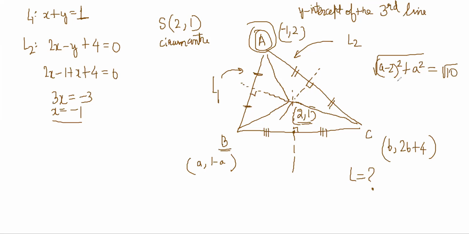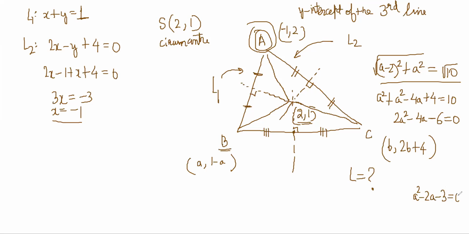So you get, okay, this is fairly easy only. a square plus a square minus 4a plus 4 is equal to 10, right? So 2a square minus 4a minus 6 is equal to 0. So a square minus 2a minus 3 is equal to 0, right? We get this, then we get a is equal to 3 or minus 1, right?